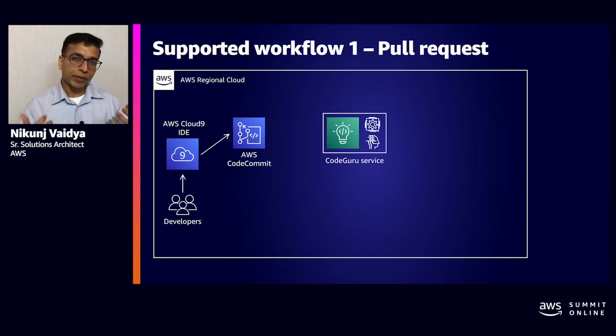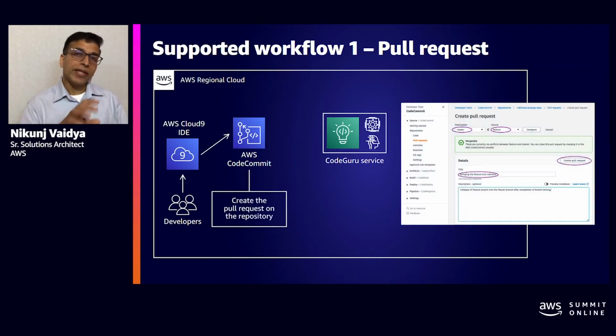Once you associate that repository, what that means is CodeGuru is now listening to the pull request notification from that repository. So now, when a pull request is generated on that particular repository, in this example, we are showing AWS CodeCommit, which is AWS's Git repository. We also support GitHub Cloud repository. We support Bitbucket Cloud repository, as well as GitHub Enterprise Server as repositories. So any of these repositories, when you generate a pull request, a notification will be sent to the CodeGuru service.